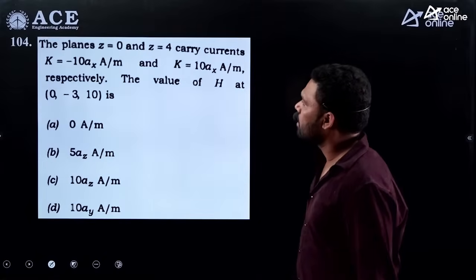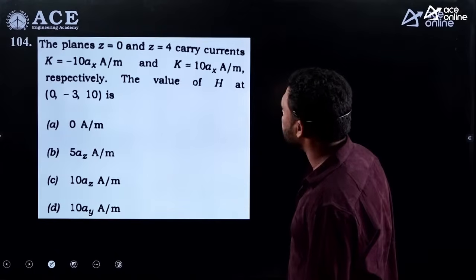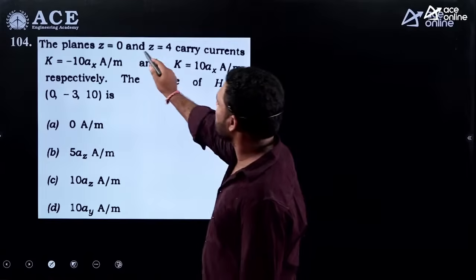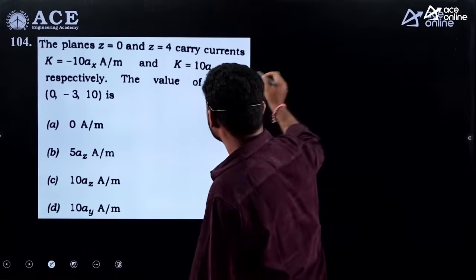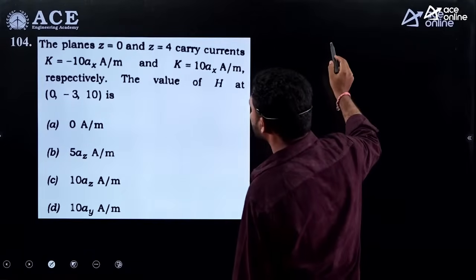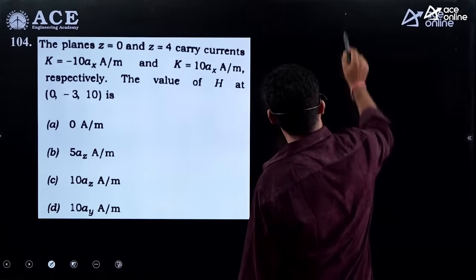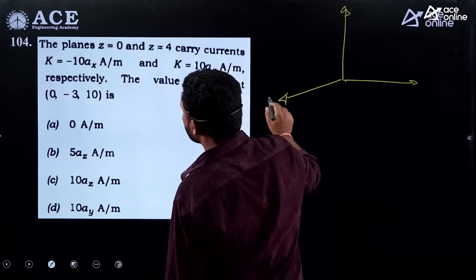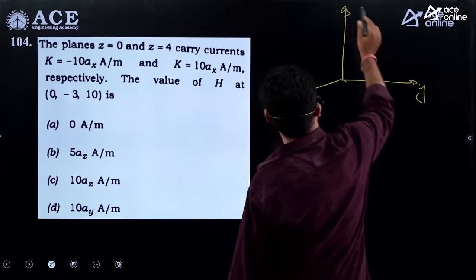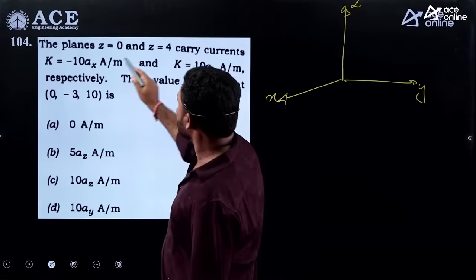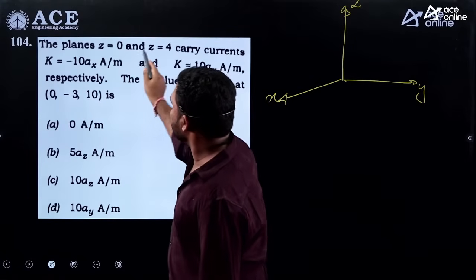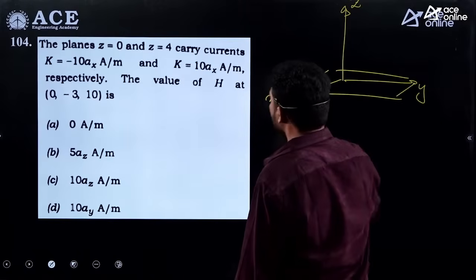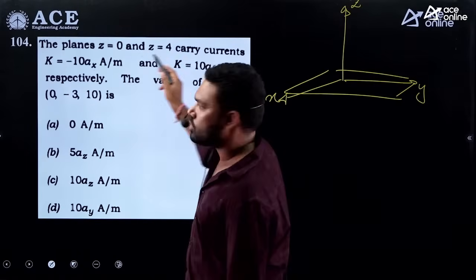Next. It's asking for the value of the field, where the planes z equal to 0 and z equal to 4 carry these currents. Fine. So a little bit you need to work out here. There is a medium here. Let me draw the coordinate system. This is the x-axis, this is the y-axis, this one is the z-axis. One infinite sheet is placed here at z equal to 0. The other infinite sheet is placed at z equal to 4.